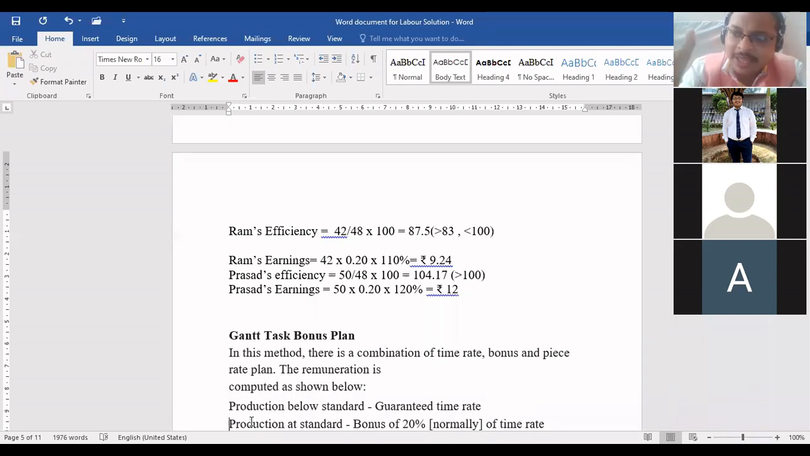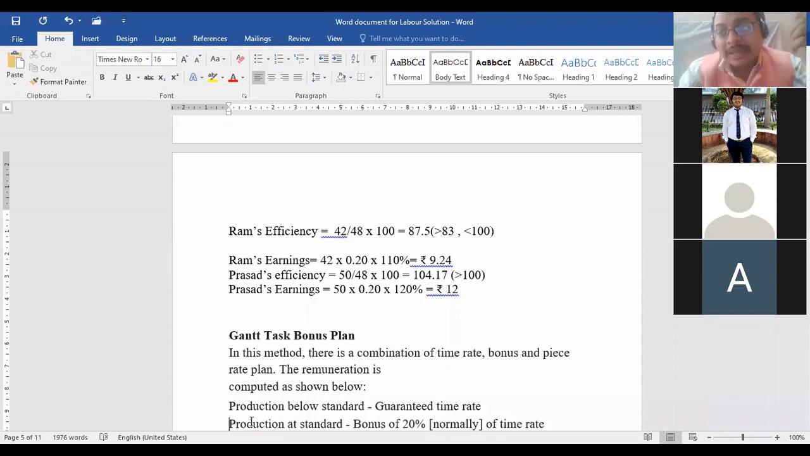Secondly, those who are able to achieve the target set by the organization, Gantt has named it the high task. That is nothing but the standard. Those who are able to achieve the target, whatever wages they deserve, they will get 20% extra time rate. Like if they are normally getting 100 rupees, they will get 20 rupees extra, 120. So 20% bonus they will get. Have you understood till here, beta? Yes or no, everyone?